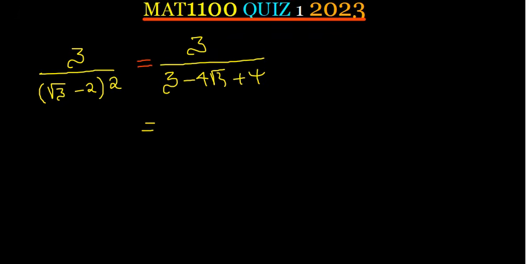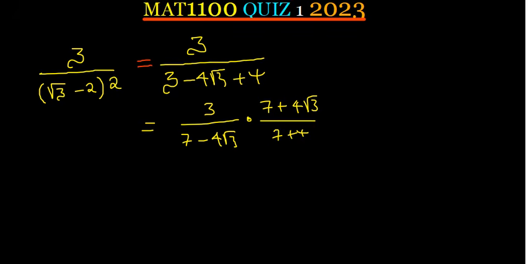So this more simplified is going to be 3 divided by 3 plus 4 is a 7 minus 4 square root of 3. Can now rationalize the denominator, multiply on top by 7 plus 4 root 3, also down 7 plus 4 root 3. 3 by 7, 21. 3 by 4 is a 12, and then root 3 down. Multiplying a number by its conjugate, get the first one 7, you square it. Get the second one 4 square root of 3, square it.